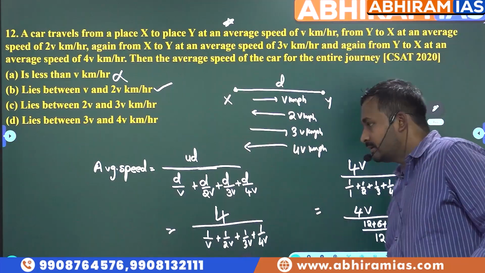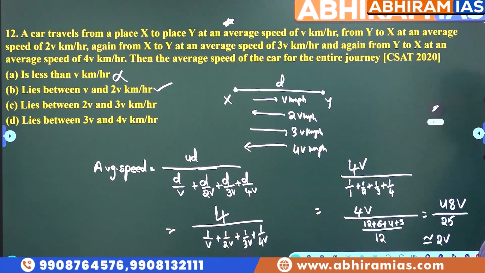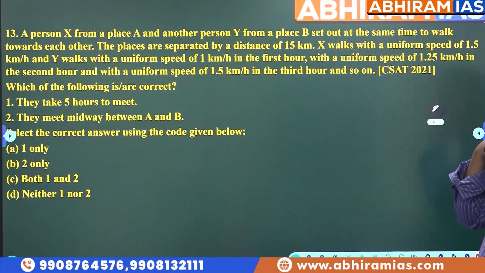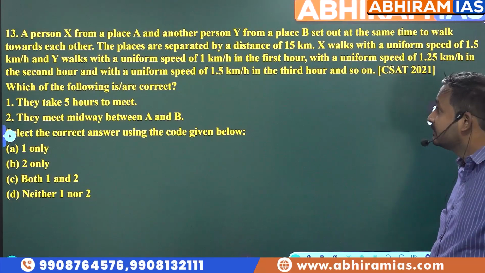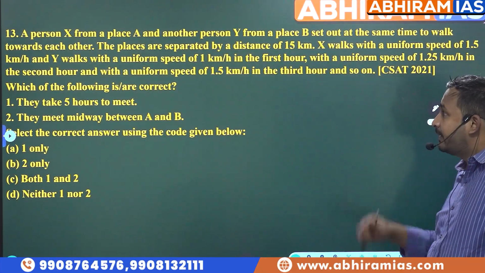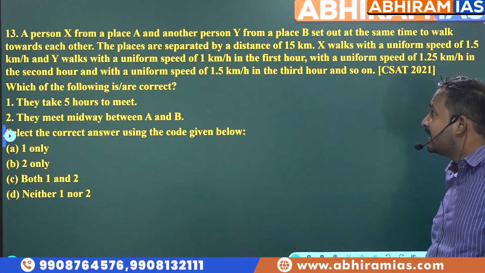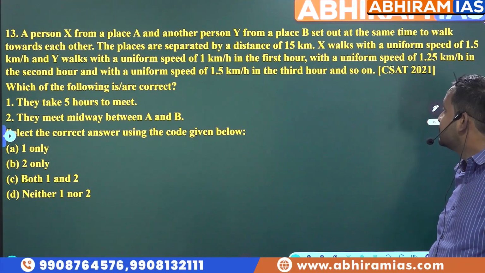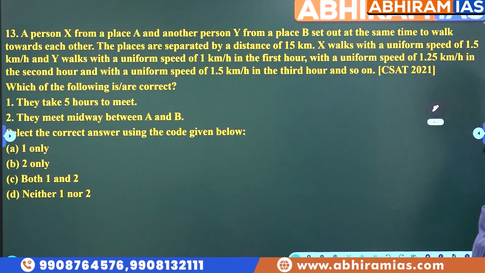Right? Write down the next question. Now see here, students. Read the question carefully and then try to solve it. A person X from a place A and another person Y from a place B set out at the same time to walk towards each other.